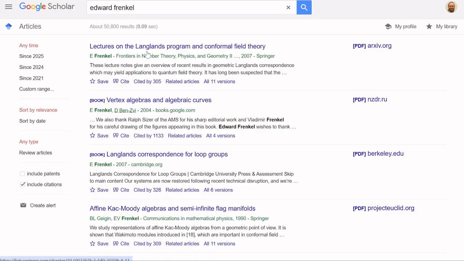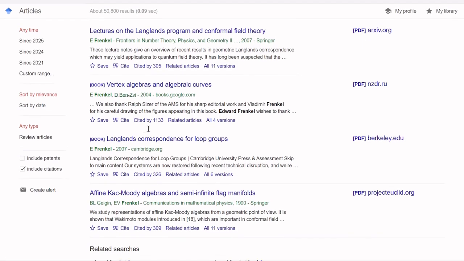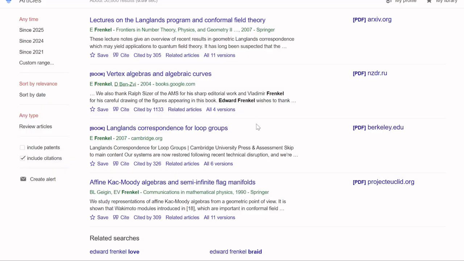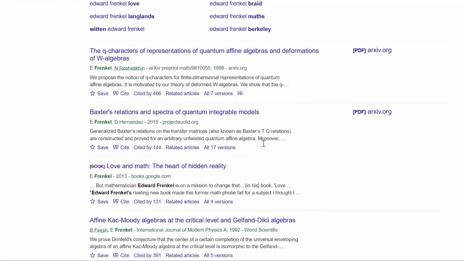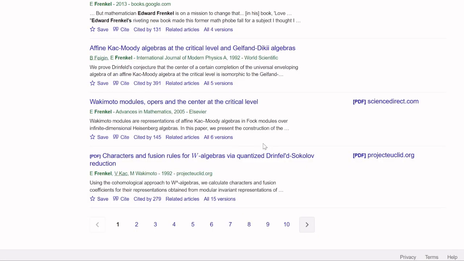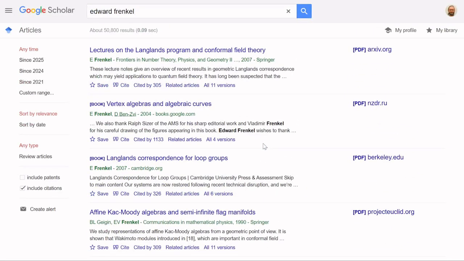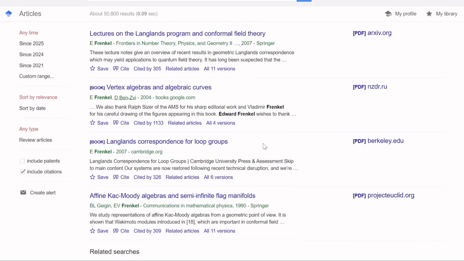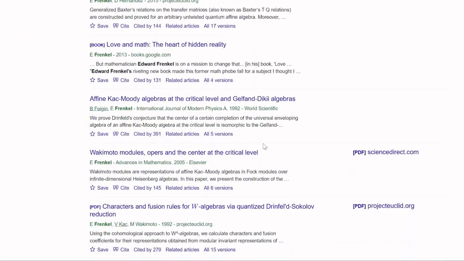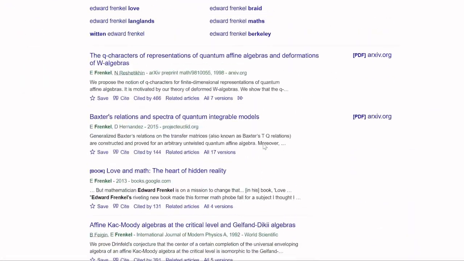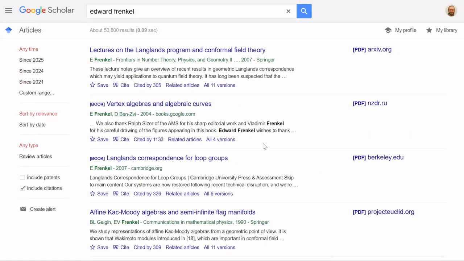Lectures on the Langlands program and conformal field theory, 300 citations, a book that has been cited over 1,000 times, and so on. So this time it is not many thousands of citations for a large number of papers, but many hundred times cited for many papers. So not as reputable as John Conway, but still exceptionally high impact for a mathematician.